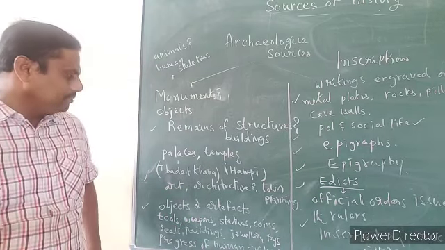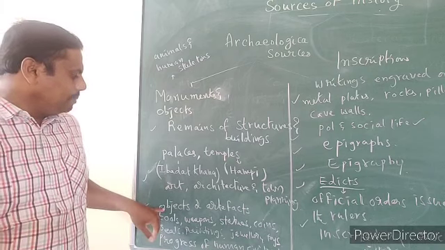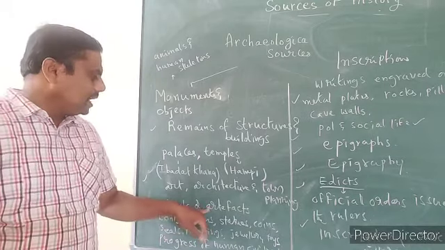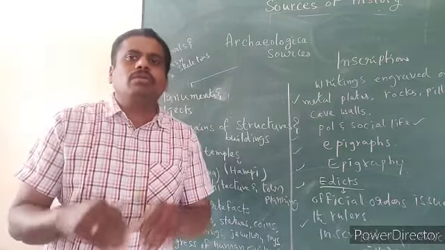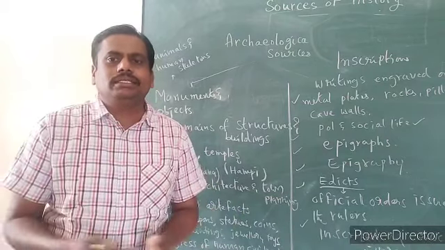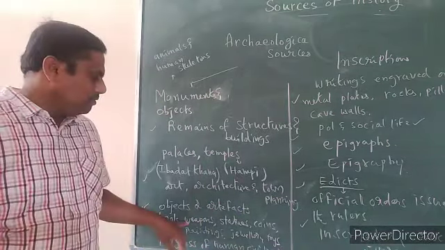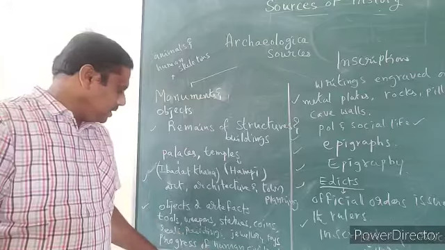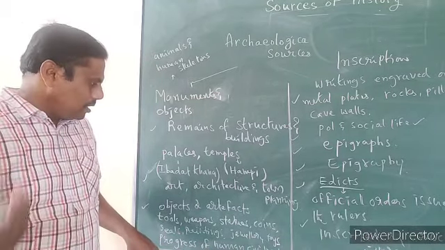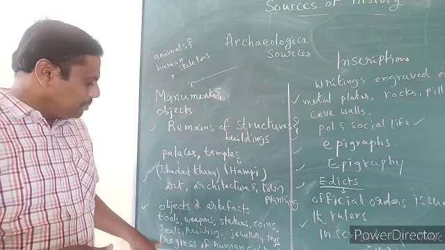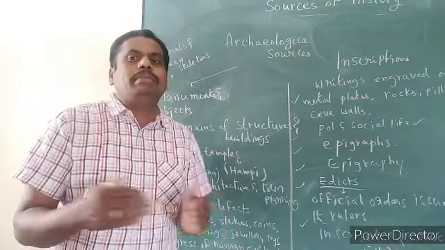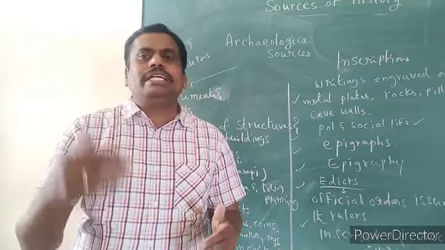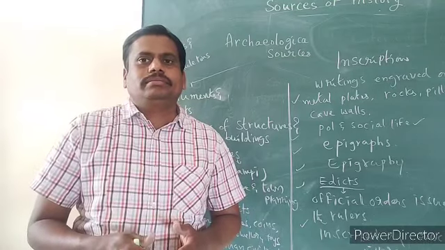And not only monuments, but objects and artifacts too. Artifacts are what we have brought out through excavations. They include tools, weapons, statues, coins, seals, paintings, jewelry, toys, and terracotta figures. These all help us understand the progress of human civilization. In what way human civilization was progressing, we can easily understand.